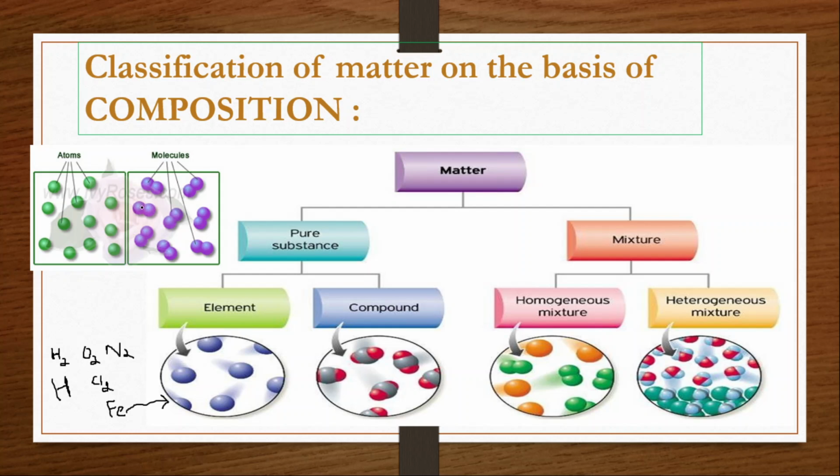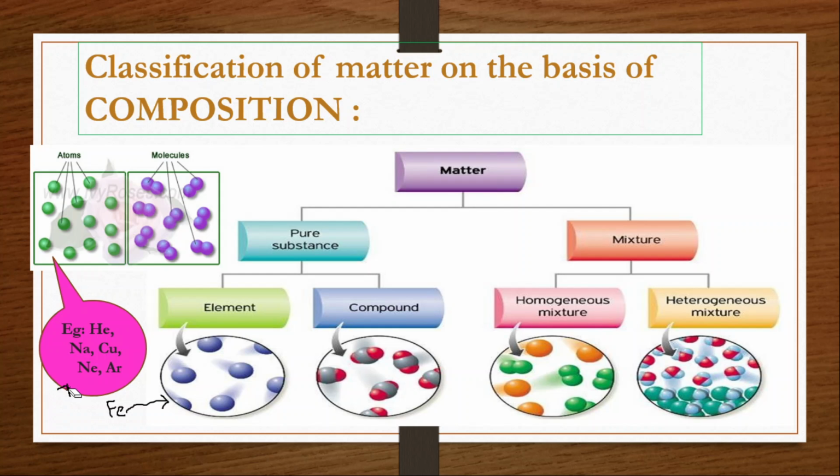So this is also an example of element only. An element can be in the form of atoms or in the form of molecules. When you consider a few atoms over here, all these atoms, whatever examples we have taken here, are atomic forms.